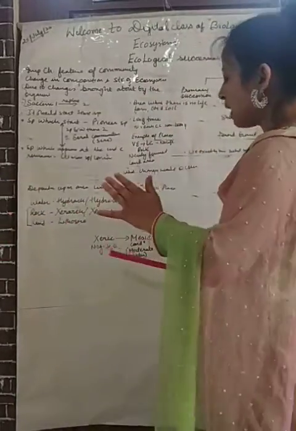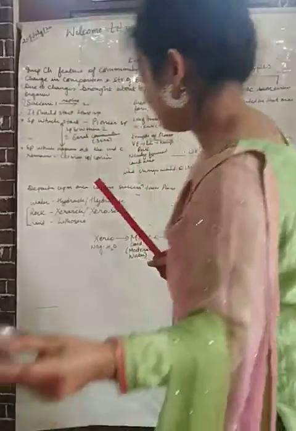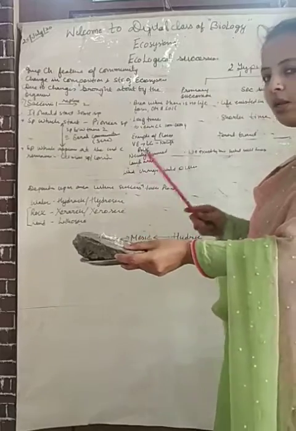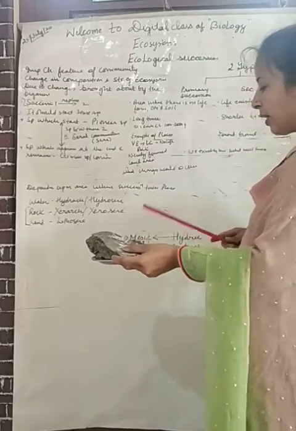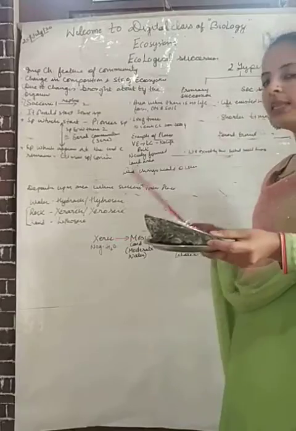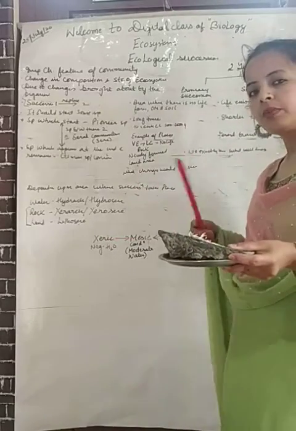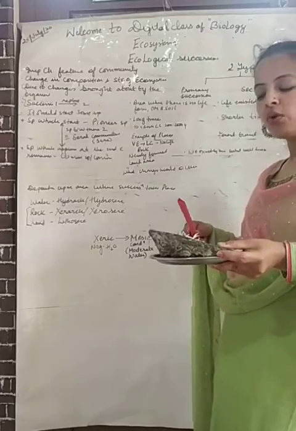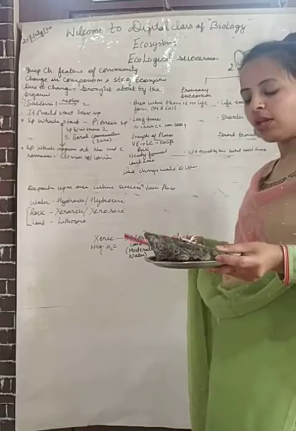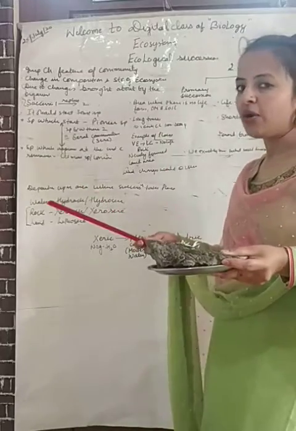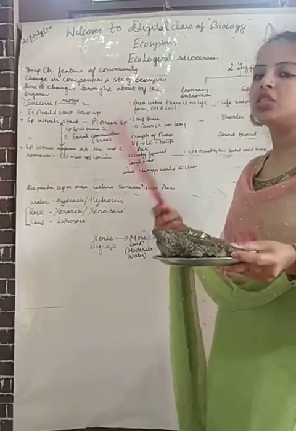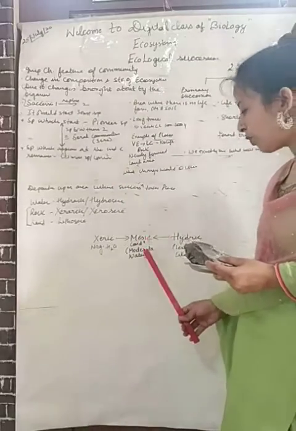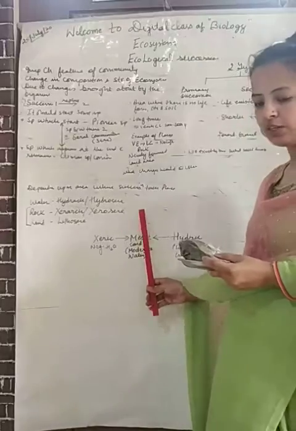For example, if the condition is xeric, meaning there is negligible water, with time it will undergo mesic condition, that is moderate water, because it needs some adaptation for the growth of other organisms, such as first lichen, then bryophytes, then pteridophytes, then gymnosperms, and then angiosperms. When angiosperms grow they need moderate water, so that is your mesic condition.